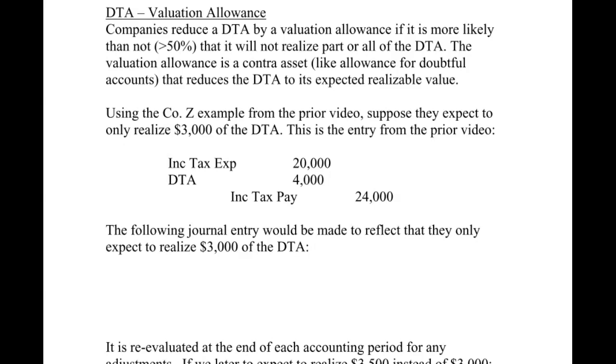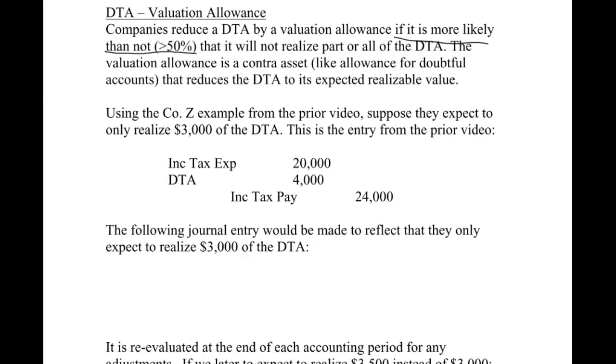All right, so if you look up here, the wording's a little vague. If it is more likely than not, which they say is 50%, that it will not realize part or all of the deferred tax asset. You can go back and look if you get into it. There is research that shows that when you have anything vague like this, you've got to be careful that management might use a valuation allowance to move numbers one way or the other if possible, and you'll see that when we get down to the actual journal entries.